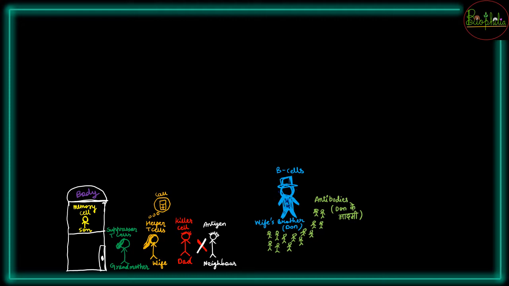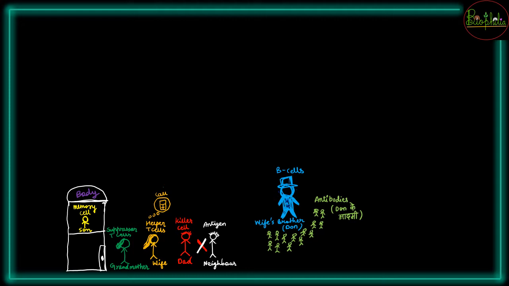So अब क्या हो गया है? Killer T cells को बोल दिया गया है कि आप थोड़ी देर रुक जाओ, लड़ाई झगड़ा मत करो। तब तक what has happened? The wife has come out of the house and she had understood that now this matter is not going to be in our control. She needs to call someone. So helper T cells जो है, the helper T cells are going to be the wife which is going to call to someone. और वो call किसको लगाया है?